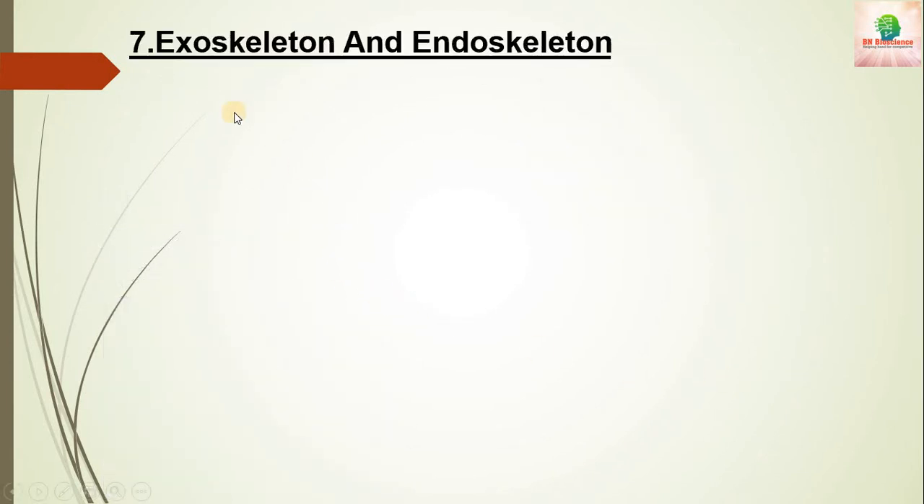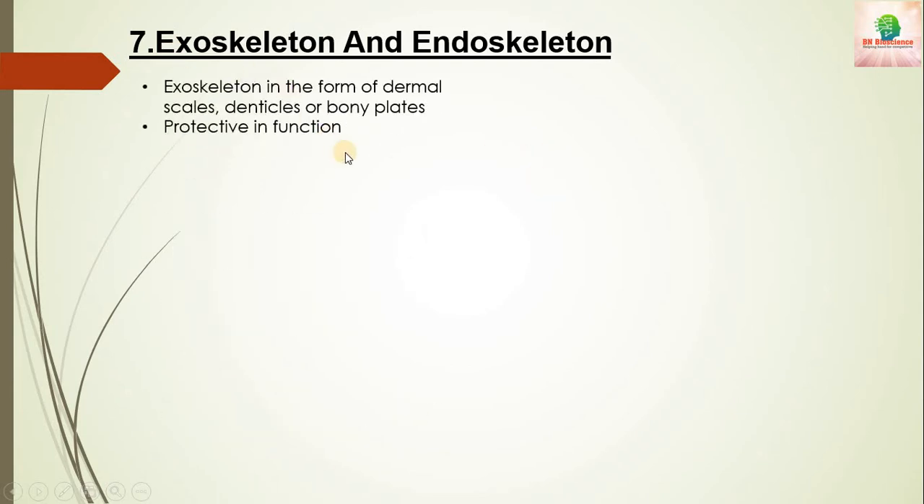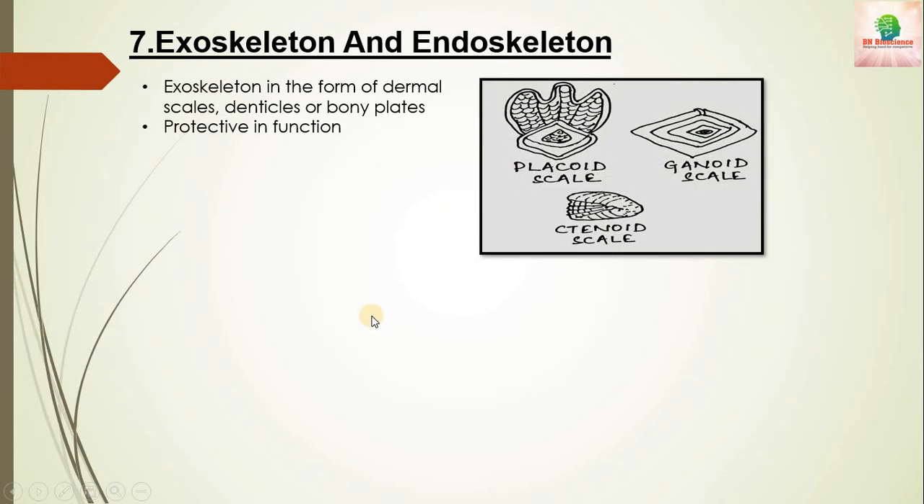Next one is exoskeleton and endoskeleton. So exoskeleton are in the form of dermal scales, denticles or bony plates. They are basically protective in function. Denticles are small tooth-like projections that come out from the body, and some fishes also have bony plates on their body for protection.